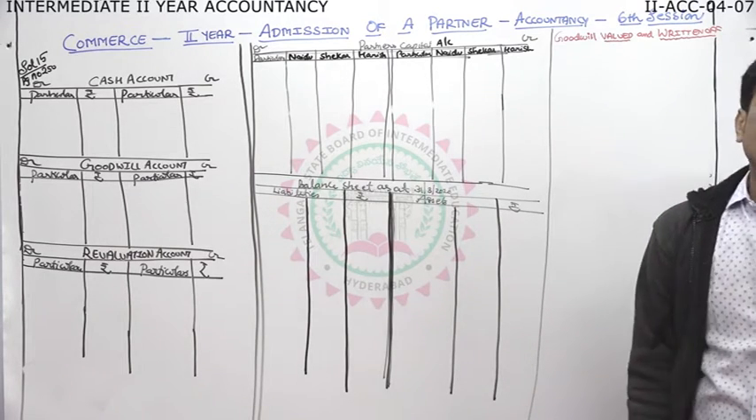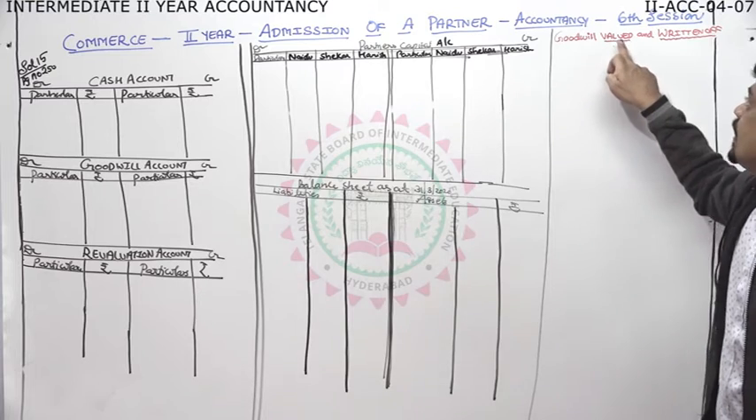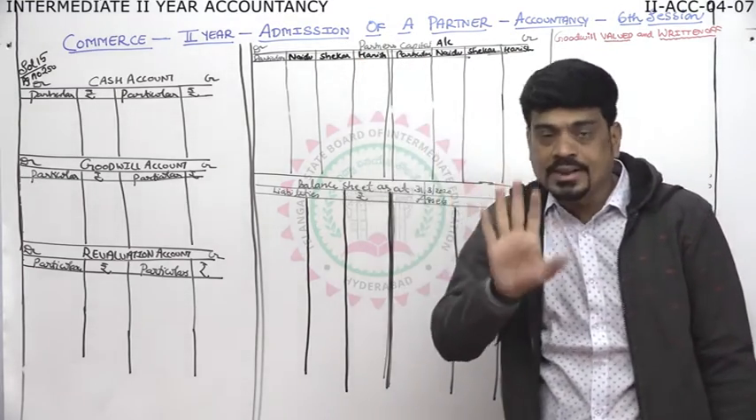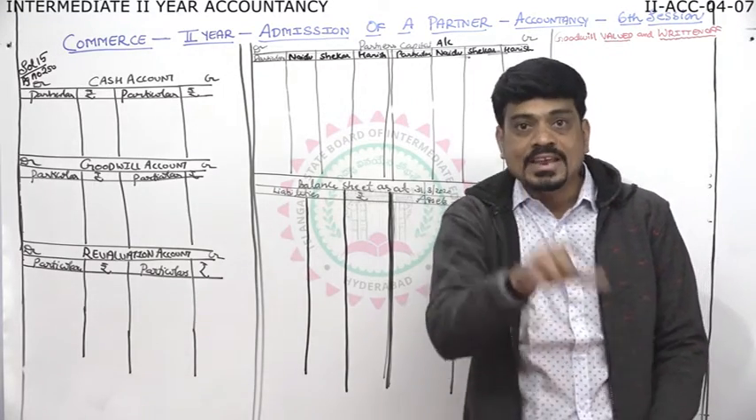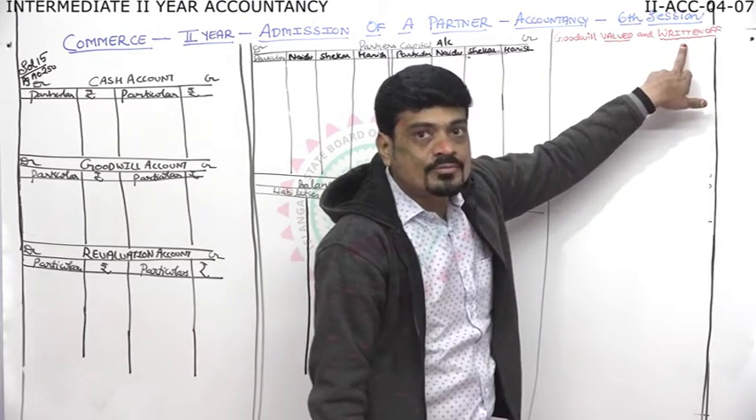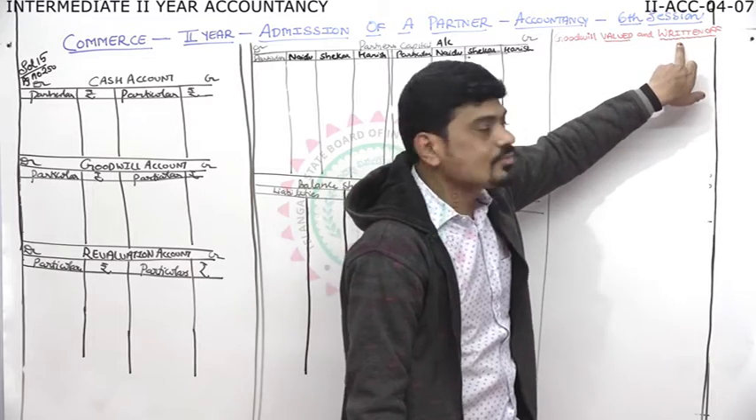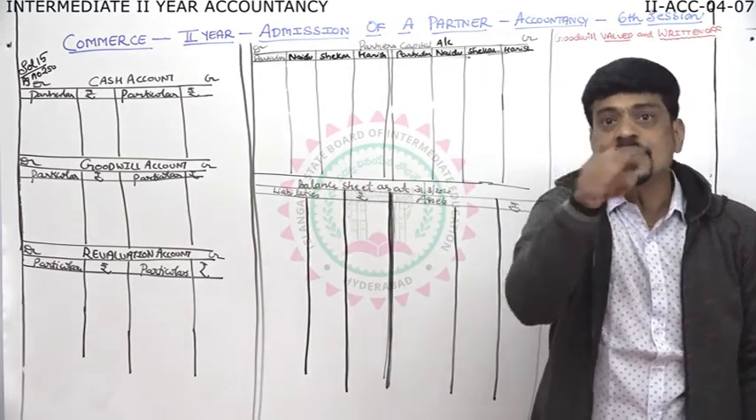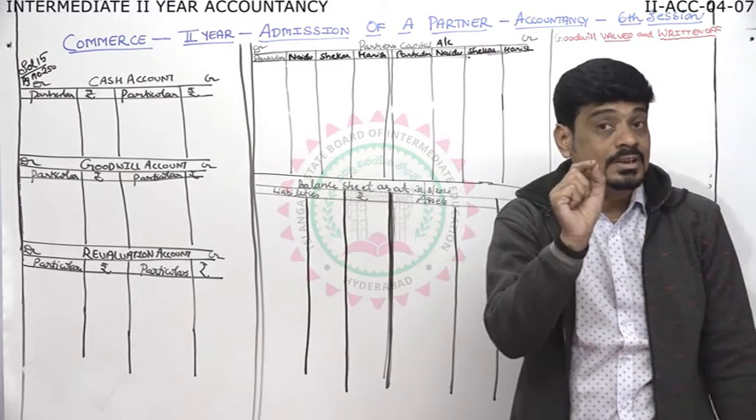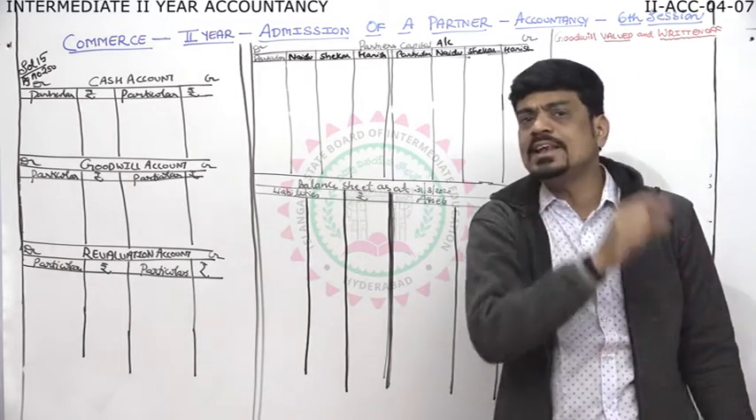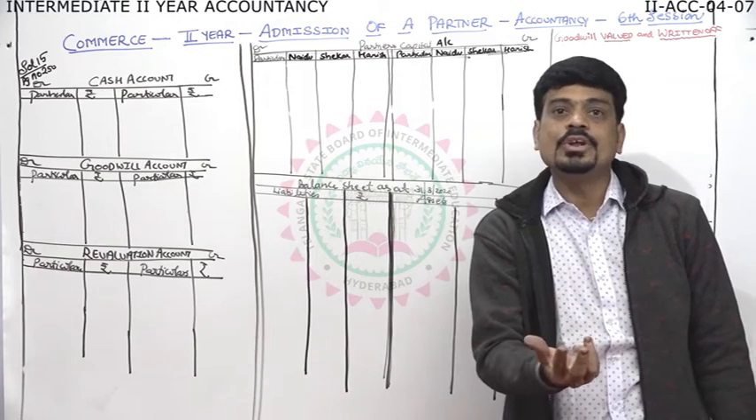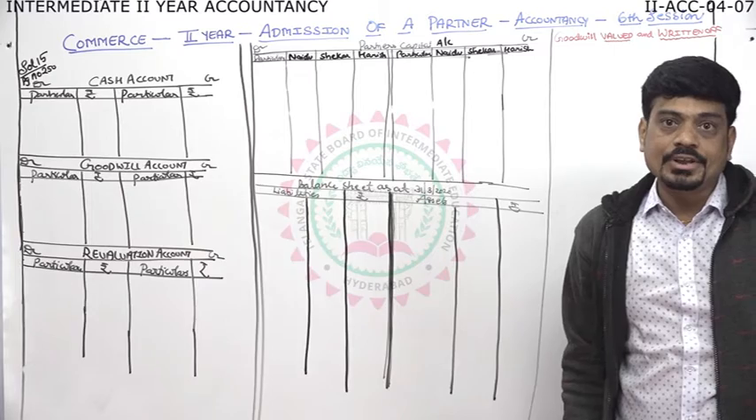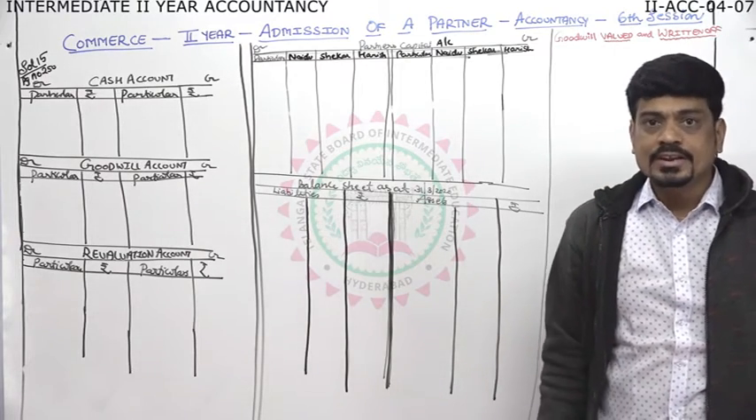So what does the rule say? Valued means distribute among old partners in the old ratio, whereas written off, very important, should be done among all partners in the new ratio. Usually they will give the new ratio. If they are not giving the new ratio, you know how to calculate it. I taught you in the first session how to calculate the new profit ratio, but generally they will give you the new profit ratio.